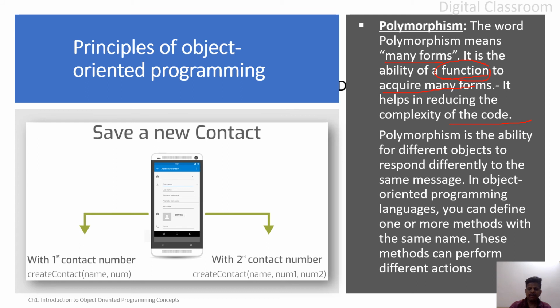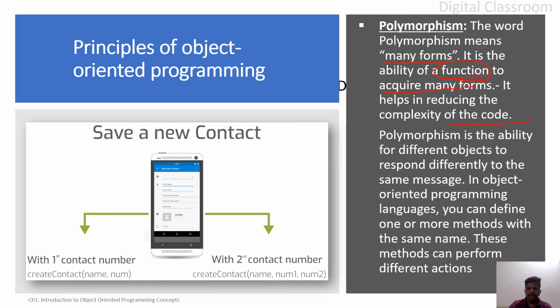Similarly, if you take the example of a smartphone. If you are using it for calling, to make a call or to receive a call, it will be acting as a telephone or phone. When you are clicking a photograph, it will become a camera. When you are playing music, it will become a music player. So that is a real-time example. Now we will see in Java what exactly happens.